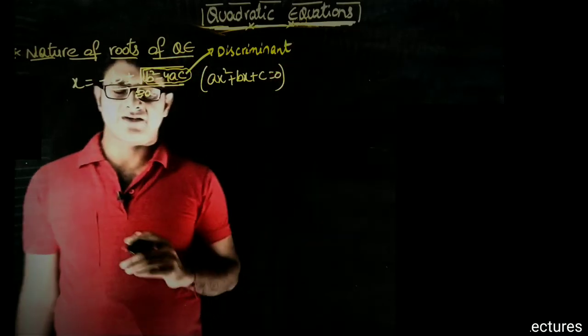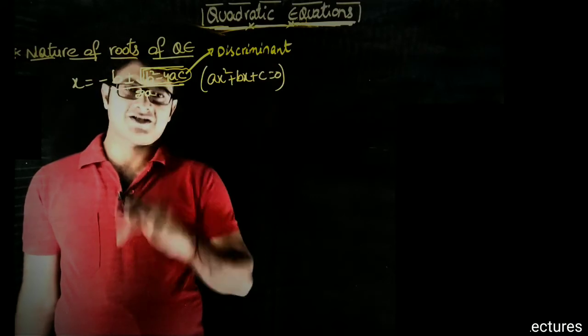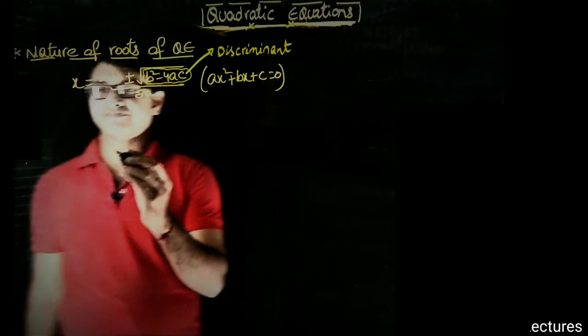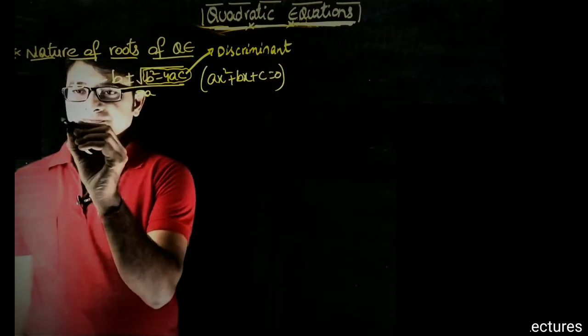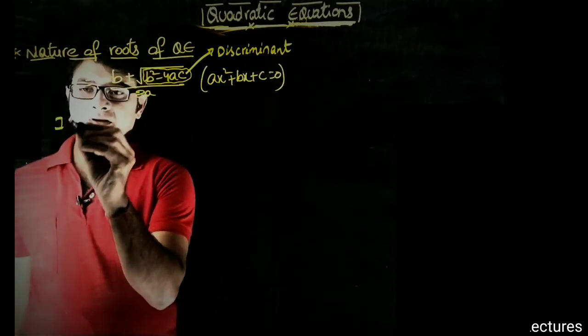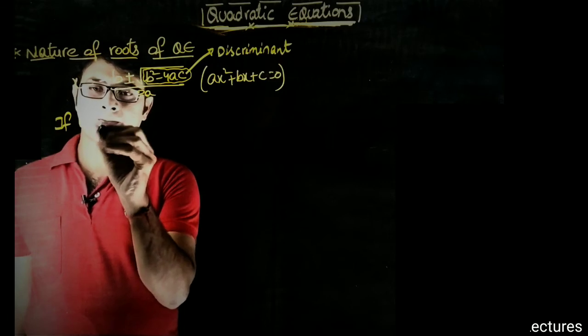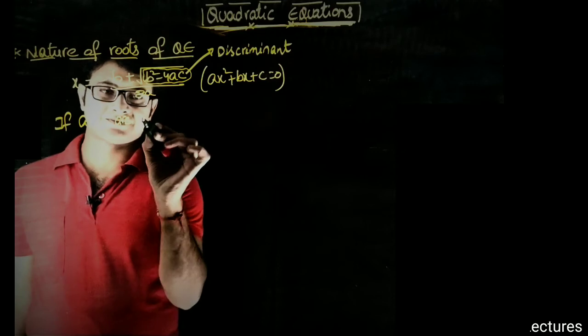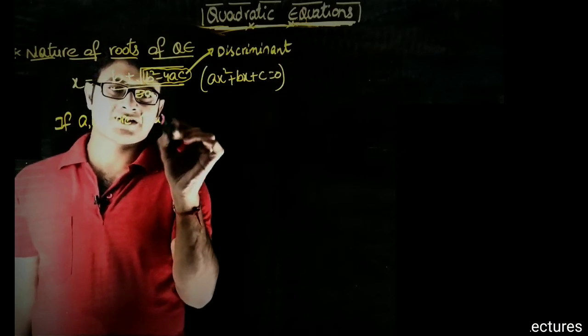Let us have a look at it. First of all, let us assume that a, b, c are rational, and let us check what will happen.